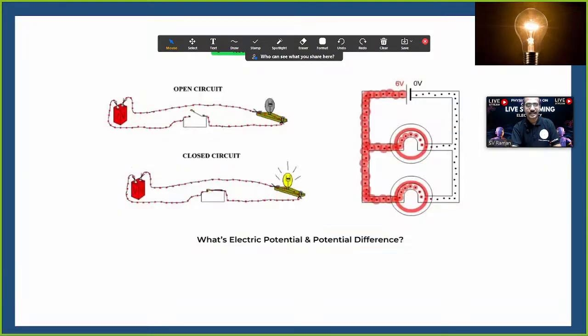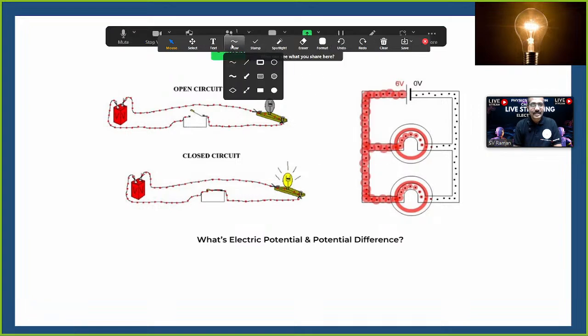Amperes are the units. Now see in this picture, one is an open circuit, the other one is a closed circuit. In the open circuit, we noticed the bulb is in off condition. In the closed circuit, the bulb is in on condition. So how to define open circuit and closed circuit?